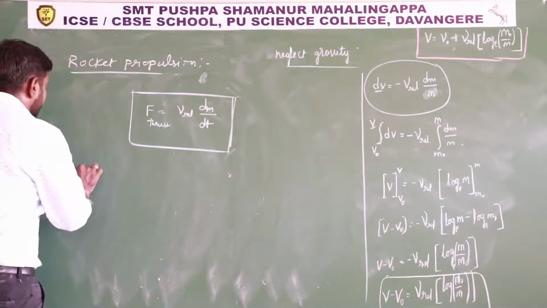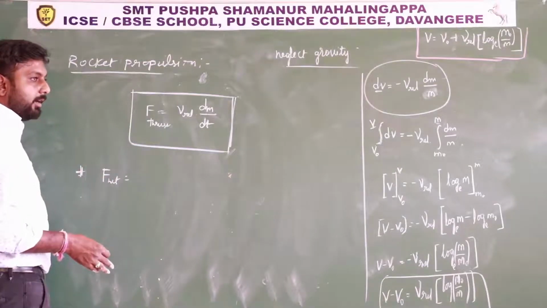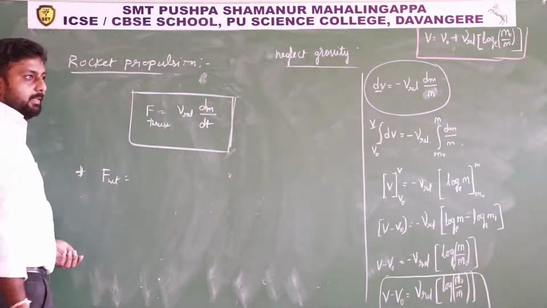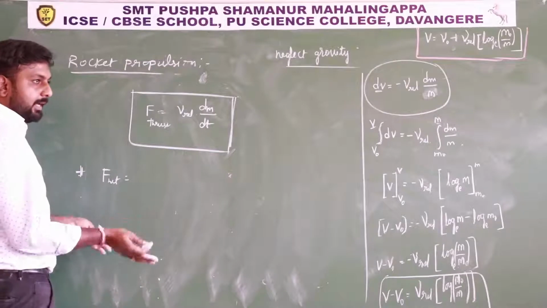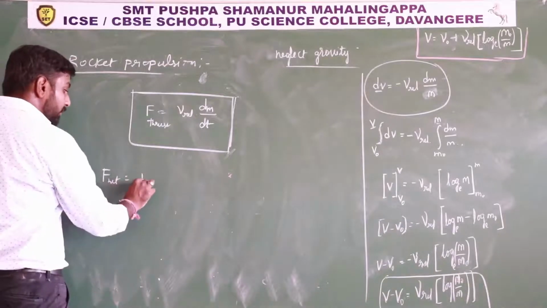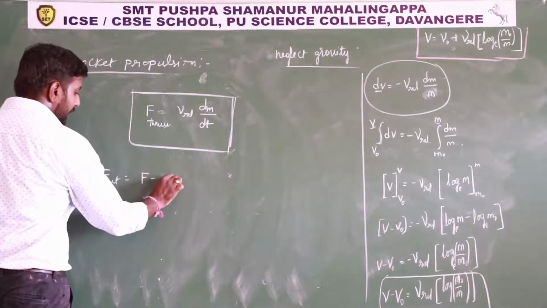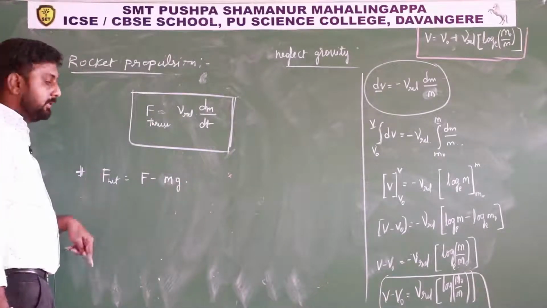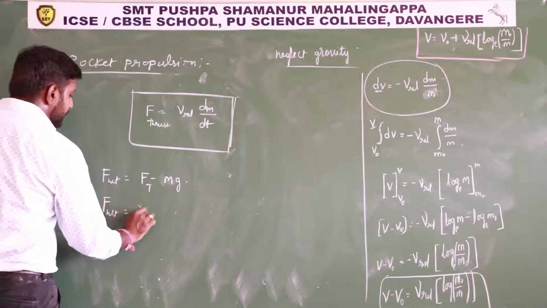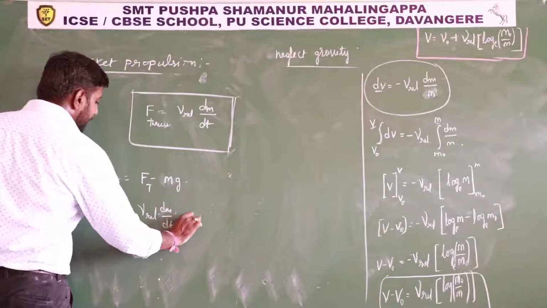One more formula to remember: the net force acting on the rocket. The rocket is moving upward because of the thrust applied by the gases, isn't it? The thrust force is acting in the upward direction, and the weight of the rocket is acting in the downward direction. The net force becomes F minus the weight of the rocket, W, which we can write as m into g. Then F thrust: F net is equal to v relative dm by dt minus m into g.